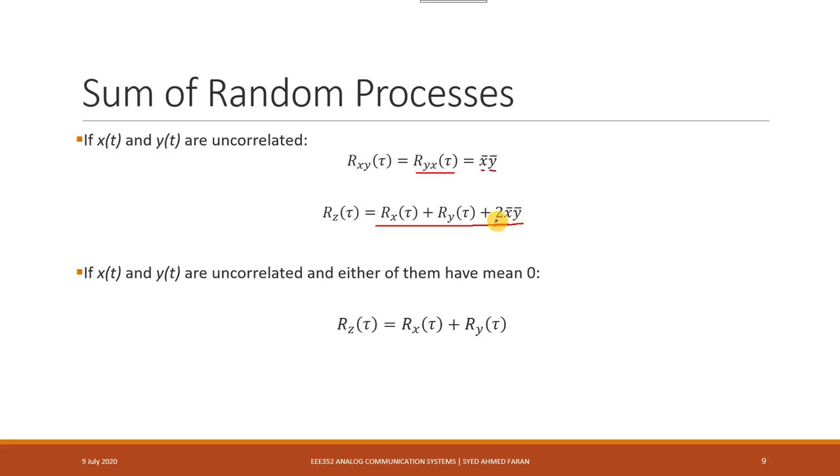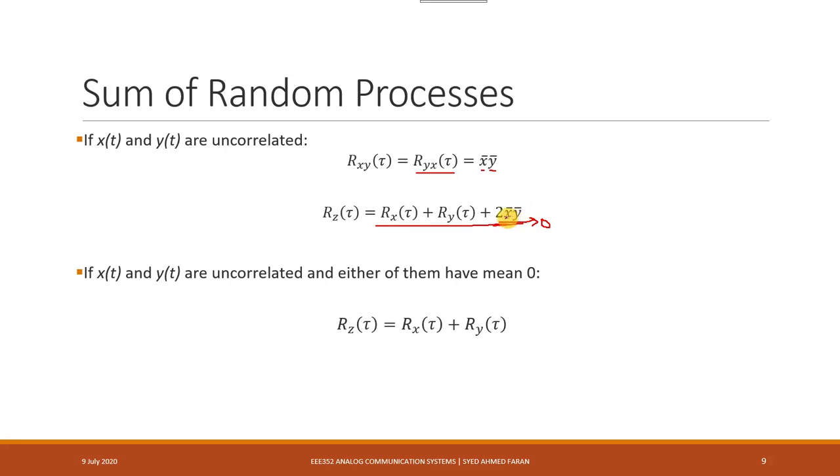Now, this value can also approach 0 for one specific case, and that is if either this value is 0 or this value is 0. So we say that the mean of noise would be equal to 0, and that is a very common case when we assume that noise is a 0 mean signal or random process. It is very common to assume, and so that is a popular case. Also, the message signal or a voice signal in communication can also be a 0 mean random process. That is usually the case.